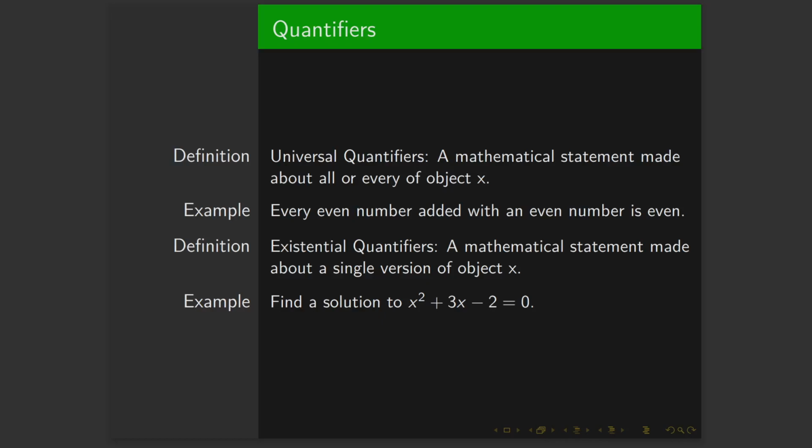So in order to prove a universal statement, you need to show it for every case. As we've seen in a few proofs in the past, we just take an arbitrary element that satisfies all the cases. So if you want to show something about all even numbers, we just take the most general even number, or something that represents any even number, and then prove it about that. In order to disprove a universal statement, you need to find only one counterexample. Usually the number 1 or the null set are pretty good examples.